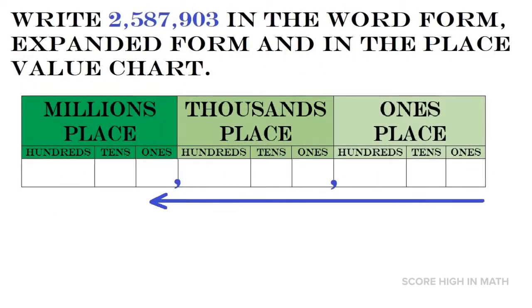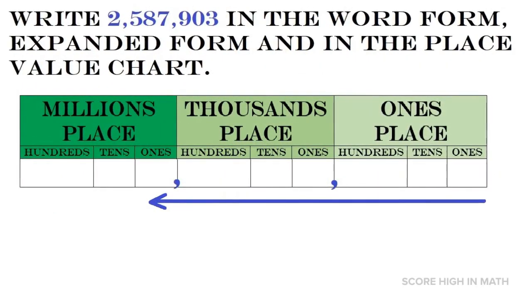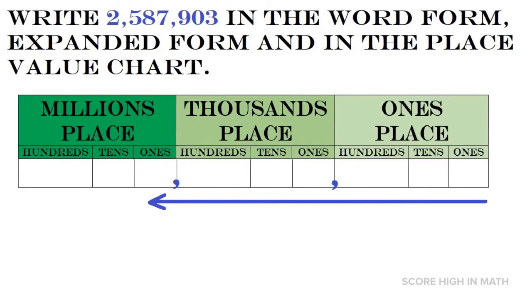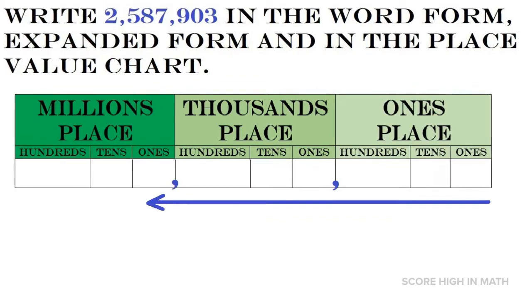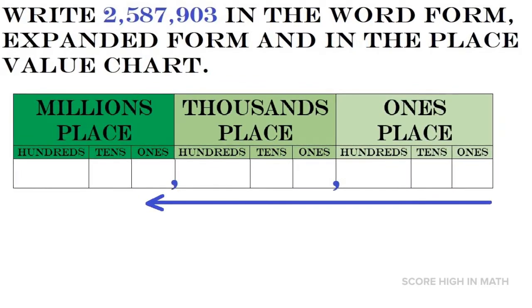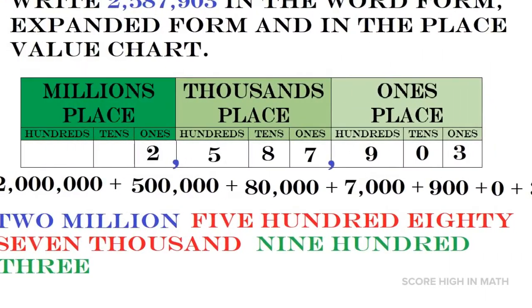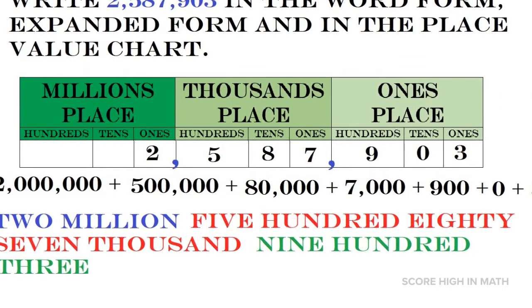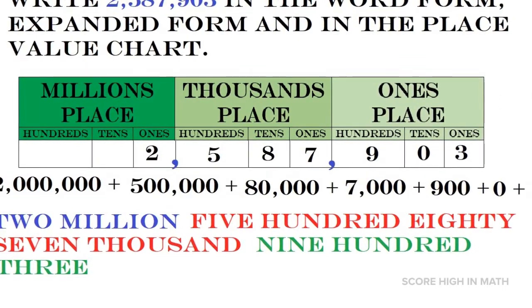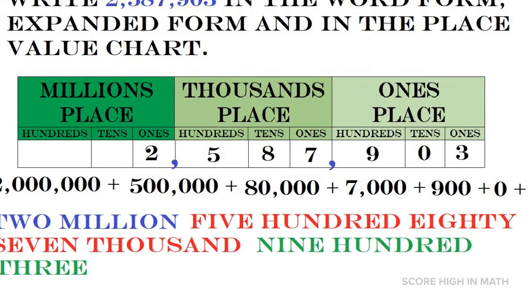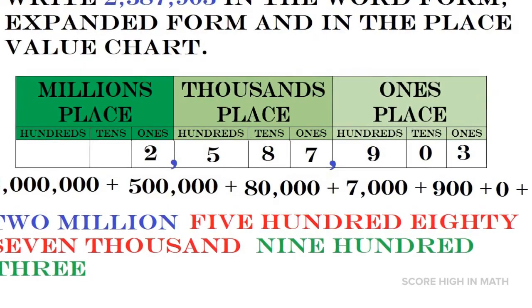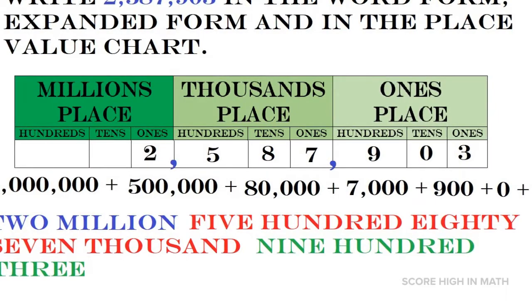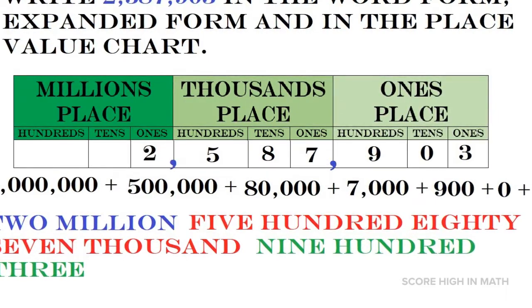To wrap it up, if you are going to put the numbers in the place value chart, always start with the ones in the ones place going to the left, to avoid mistakes. To write the expanded form, just replace the numbers with the 0 as you can see. Then add it up. To write the word form, consider the 3 columns in the place value chart.